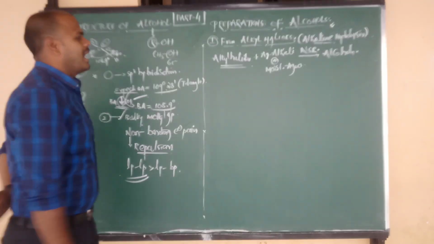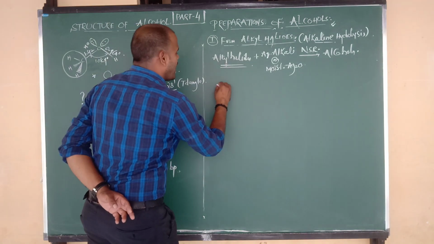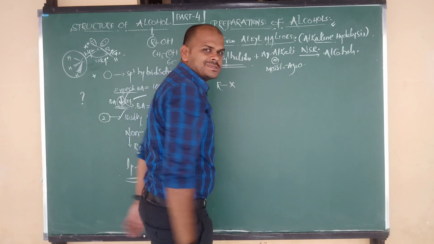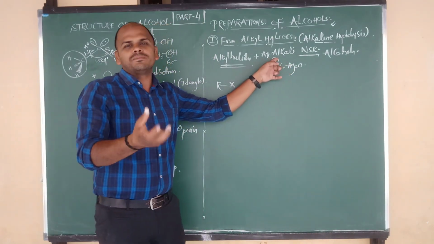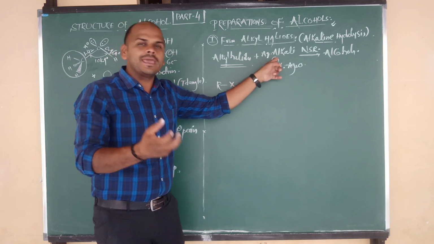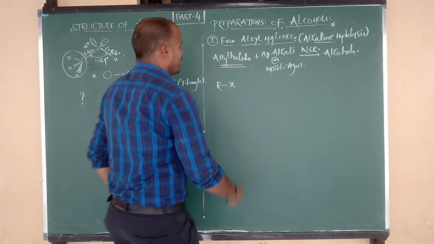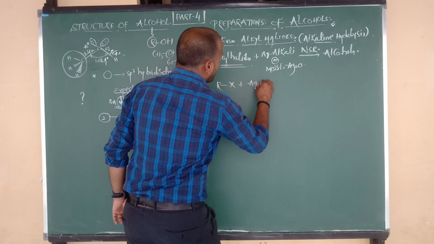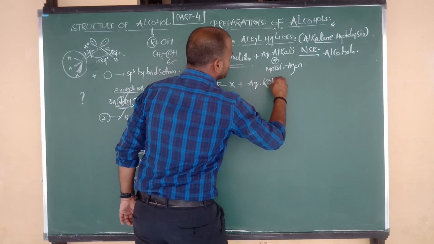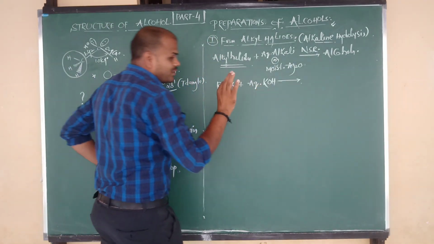For this statement, now I am going to write the equation. Alkyl halide, you know the formula, R-X, undergoes reaction with aqueous alkali, nothing but a basic medium. Bases like NaOH and KOH should be in aqueous condition, not alcoholic condition. So here I am going to consider aqueous alkali, a base in aqueous condition. Suppose the base is potassium hydroxide. Be careful, very, very important.